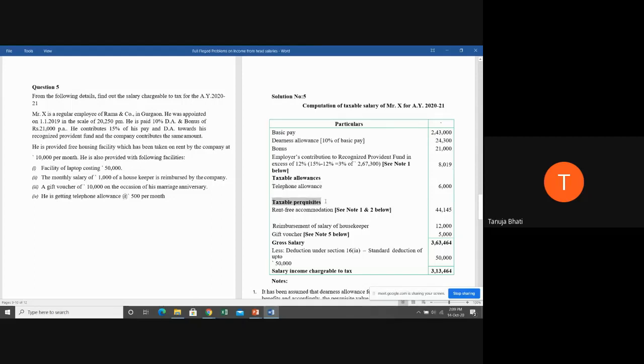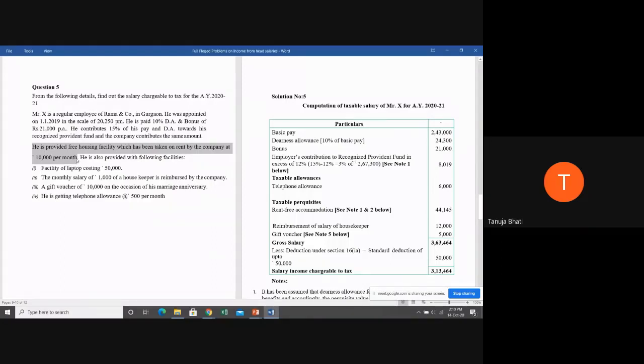Now taxable perquisites. Now you all have to quickly tell me the provision, students. What is going to be the taxable limit in case the house is taken on rent by the employer?